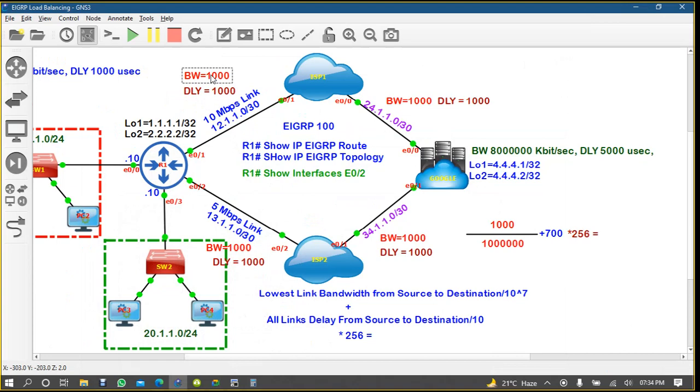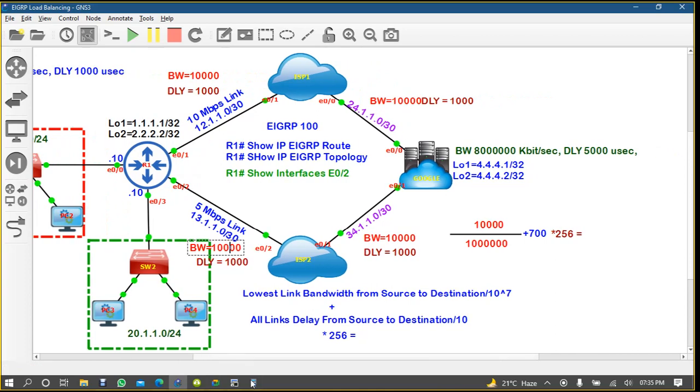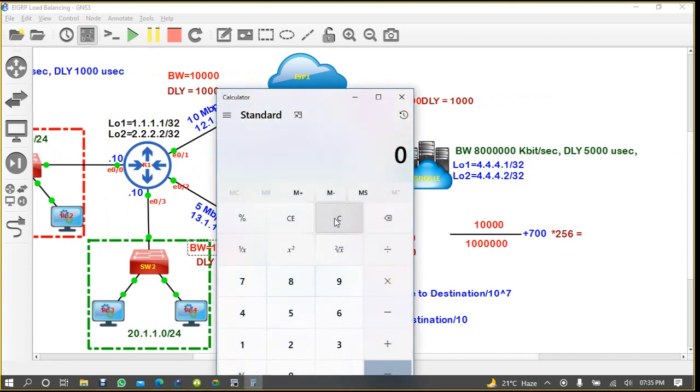The bandwidth is 10,000, so the total calculation we did was according to 1000. That's why our answer was wrong. Delay was 1000 and bandwidth was 10,000. Now we can calculate: 10 to the power 7 divided by 10,000 is 1000, plus 700, multiply by 256.